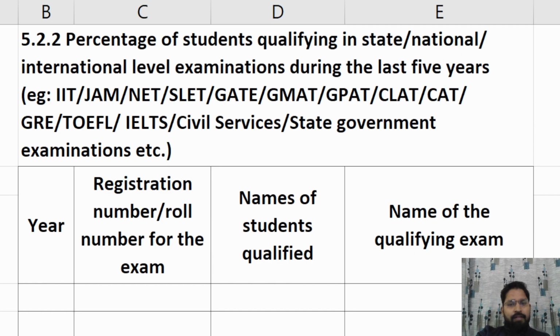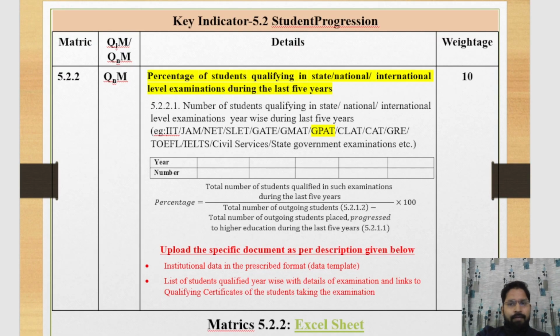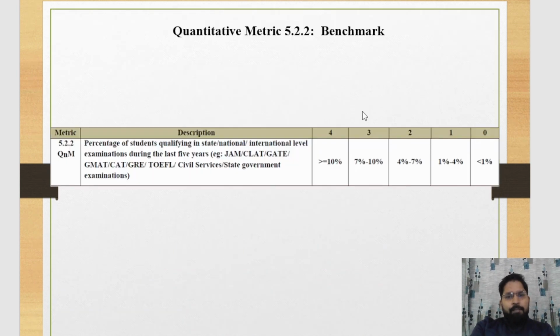Now we discuss the benchmarks of this matrix. This one is the benchmarks of 5.2.2. The benchmark is the percentage of students who qualify in a state, national, or international level exam.